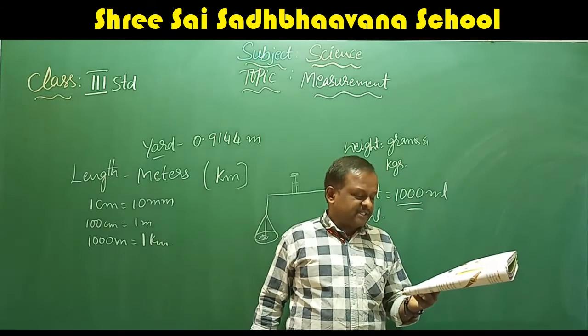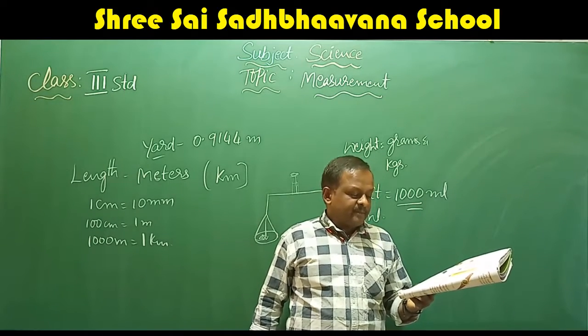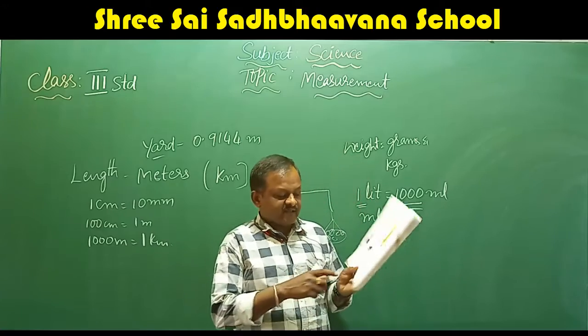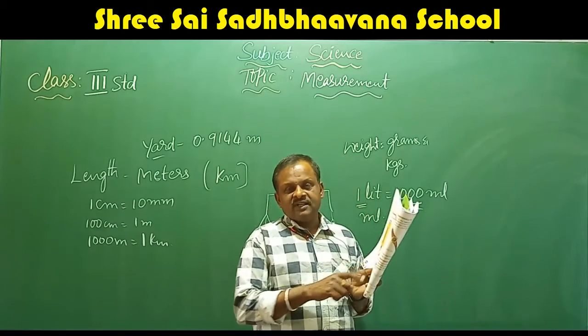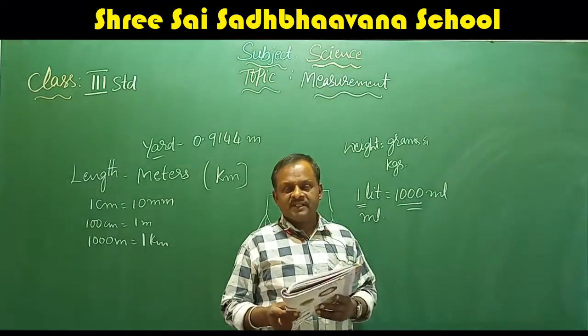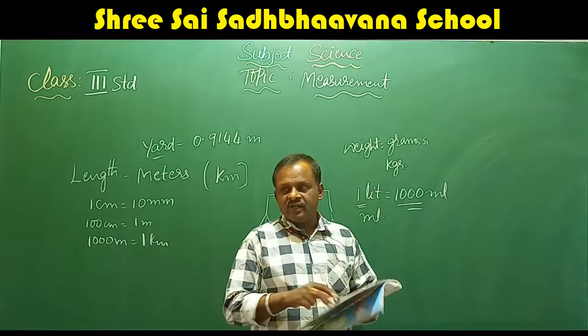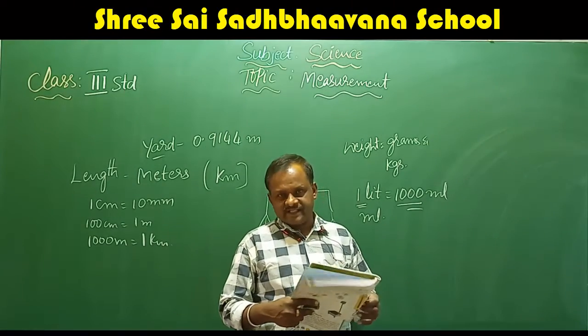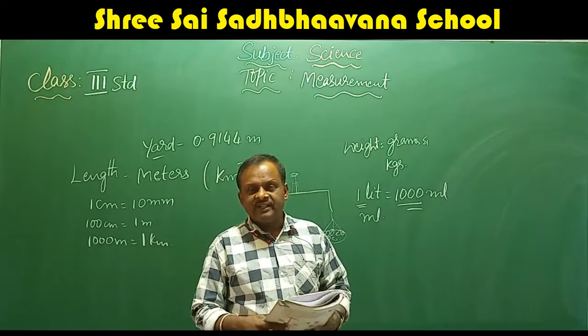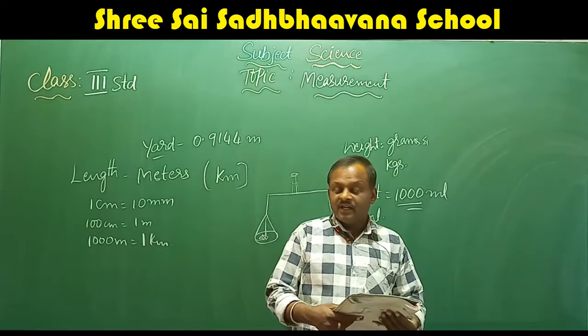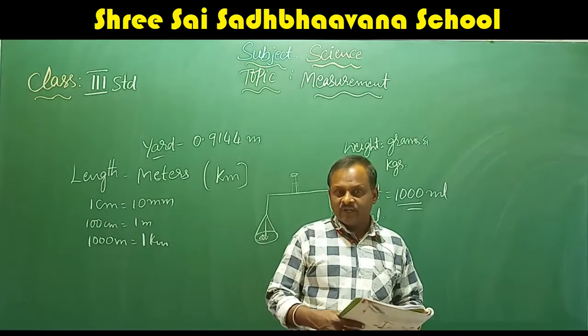The measuring cylinder and measuring beaker are instruments used for measuring the capacity. See here they have given the measuring beaker, this one, and the cans will come to measure the liquids. I hope you have seen the 5 liter cans. They will fill the 5 liter oil or liquid in that one, or 20 liter cans for the water.